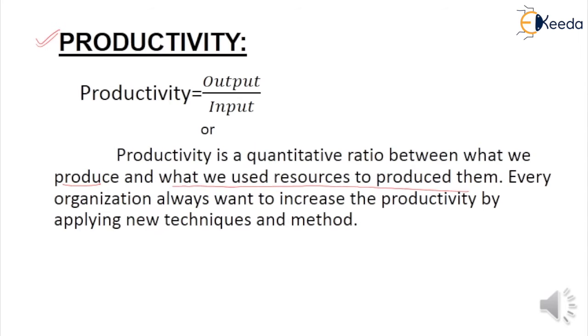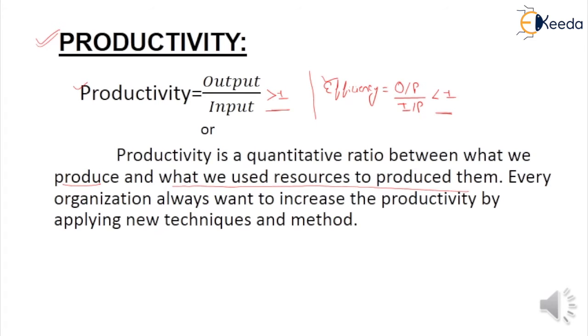Okay student, one more terminology which is used in thermodynamics is known as efficiency. Efficiency is similar to productivity, and efficiency is known as a ratio of output with respect to input. But efficiency is always less than 1, but productivity is always greater than 1. So what is the main difference between productivity and efficiency? Productivity is always greater than 1 and efficiency is always less than 1.